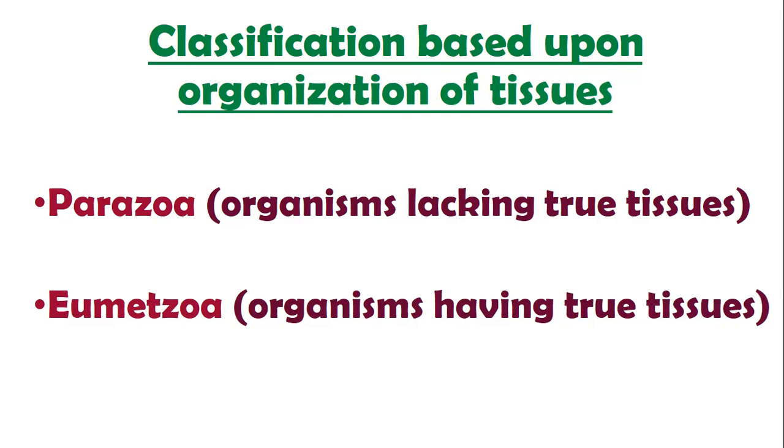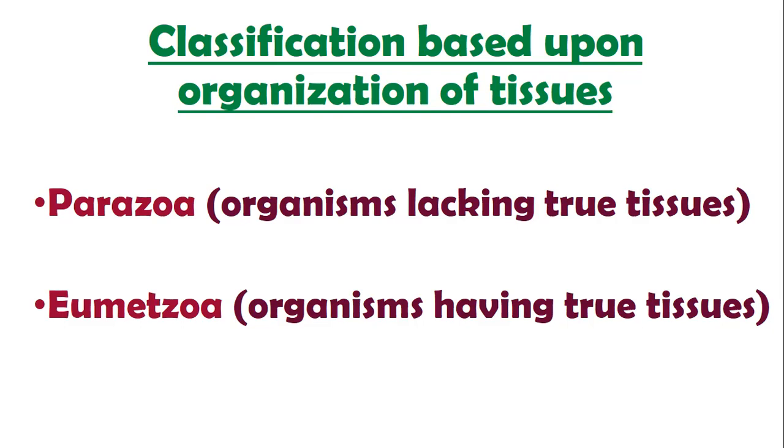Is that clear? So as far as Parazoa is concerned, for this understanding you can take an example from the Volvox colony. Volvox is actually an alga, and it is a colonial organism, and it has millions of organisms living together in that colony.